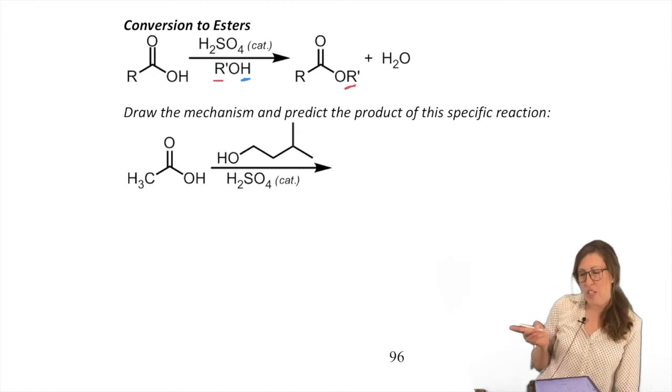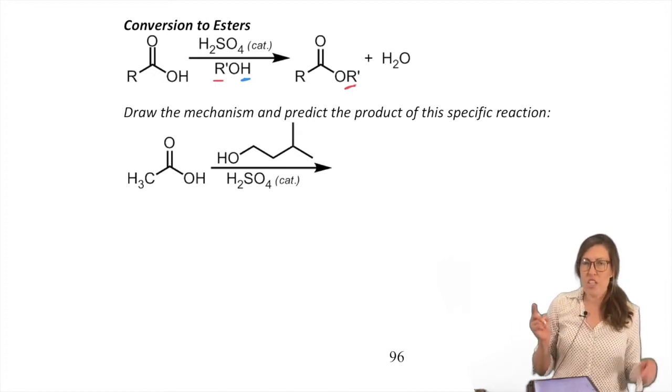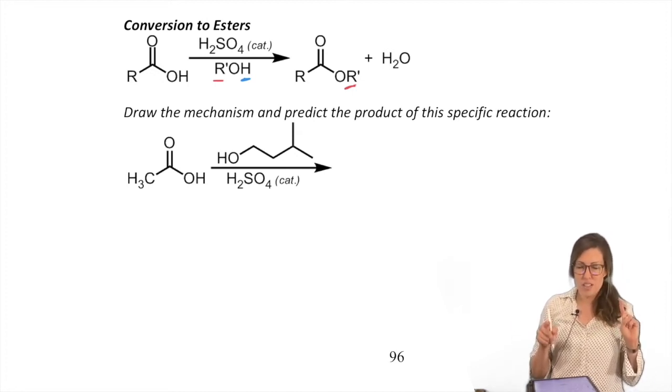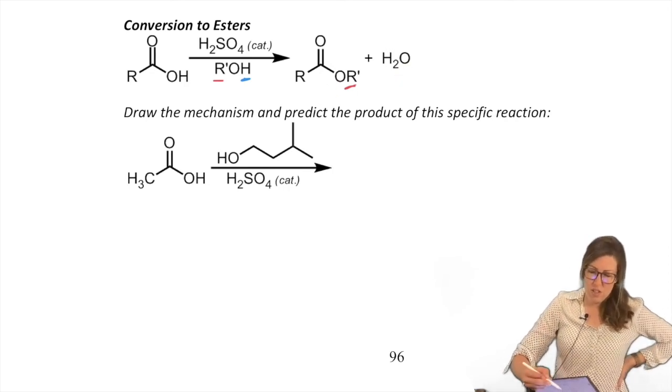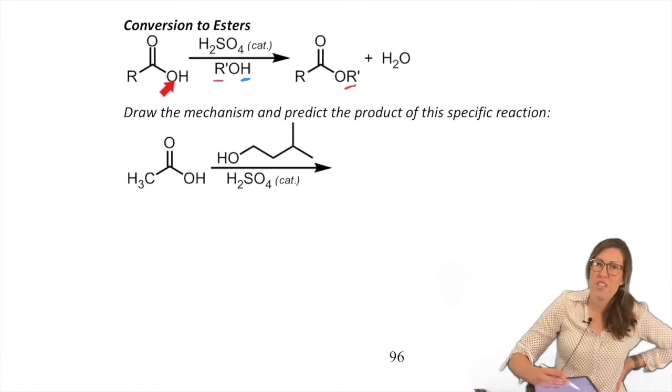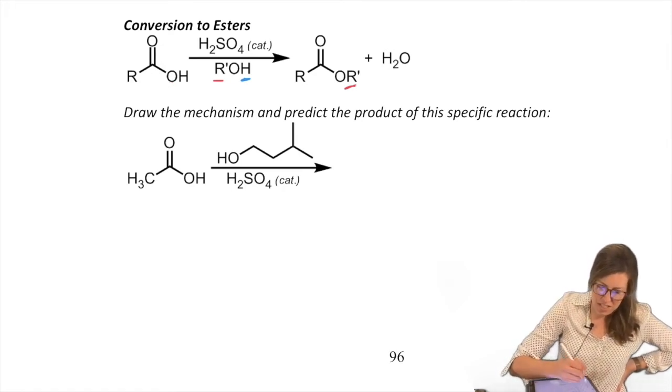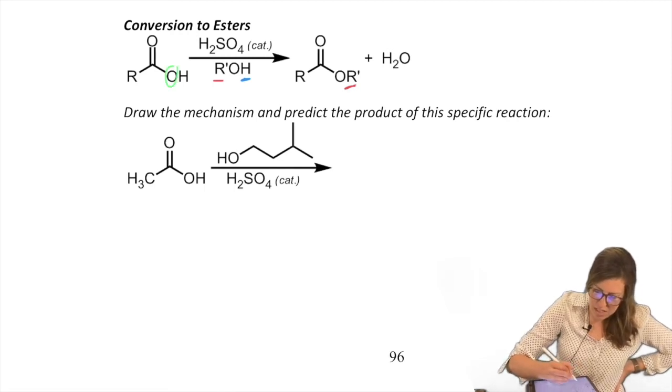But the question often is, which O is in the product and which O is in the water? In other words, there's 2 O's. Did this O come from that one or did it come from the original? The answer is in the mechanism. If I label this, I'm going to make one green, and I'll make the other one yellow.